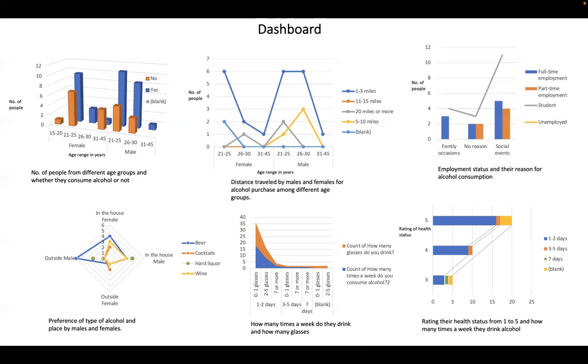The next one represents how many times they consume alcohol and how many glasses they consume. The results show that most drink 1 to 2 times a week and 0 to 1 glasses per consumption. And the last one shows how people rated their own health status and how many times they consume alcohol per week. Many people who consume alcohol 1 to 2 times a week rated their health status as 5, and the one who drinks 7 times a week rated themselves as a 3. So these are all the findings.